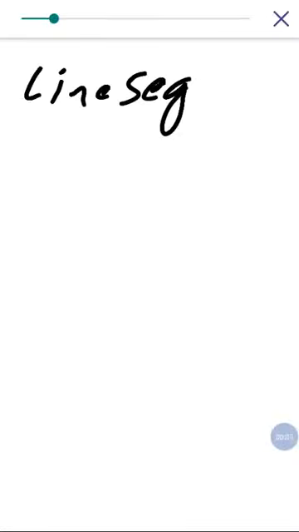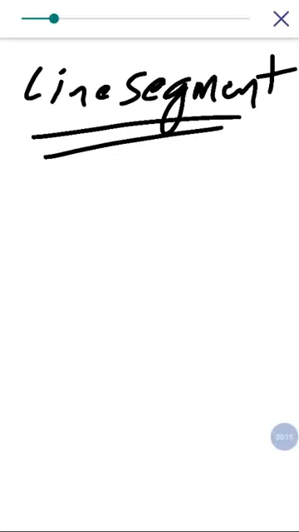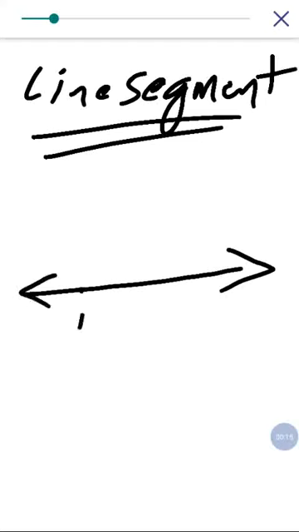Now the next concept is line segment. What is the meaning of line segment? A line segment is a part of a line. Look here, this is point A and this is point B. AB is a line segment.